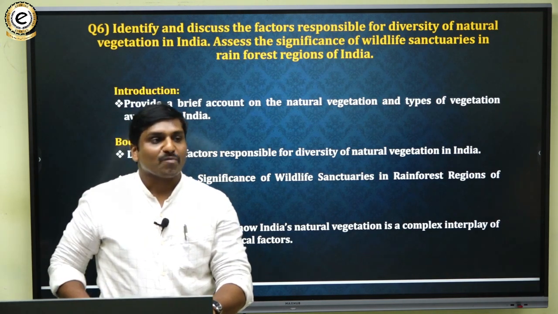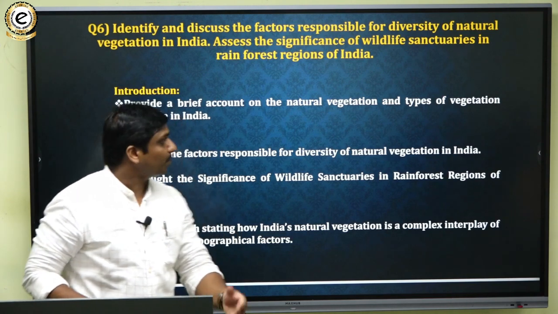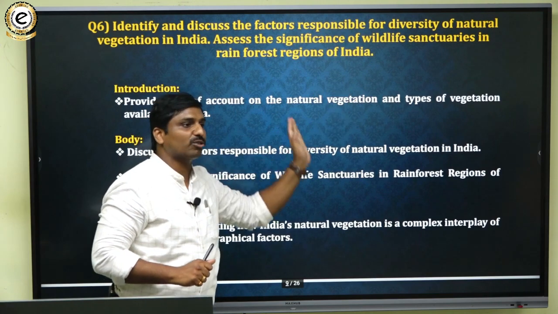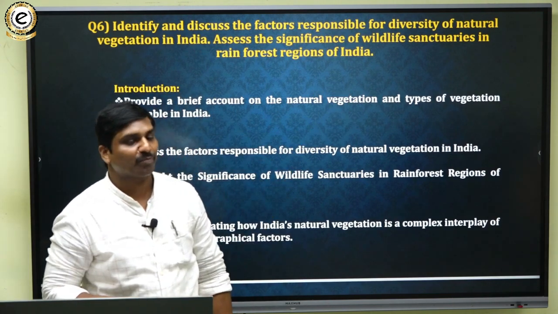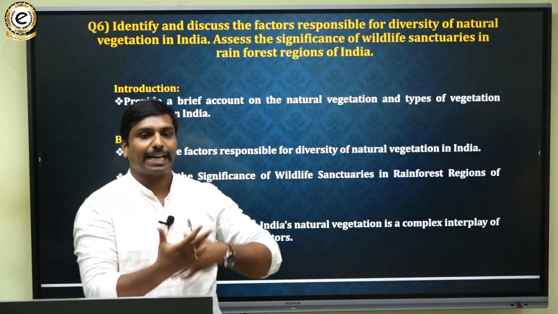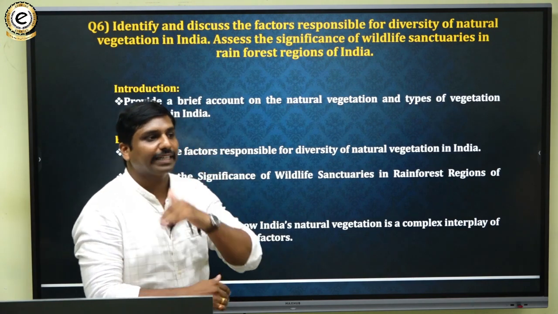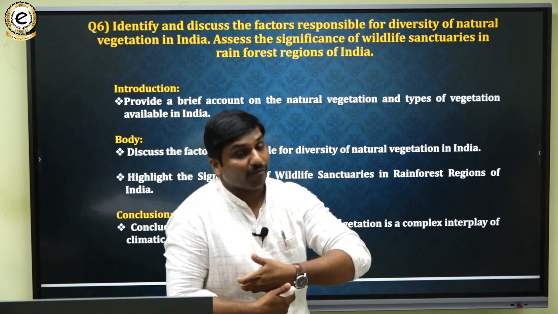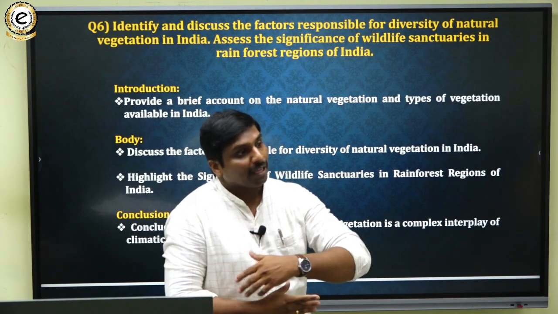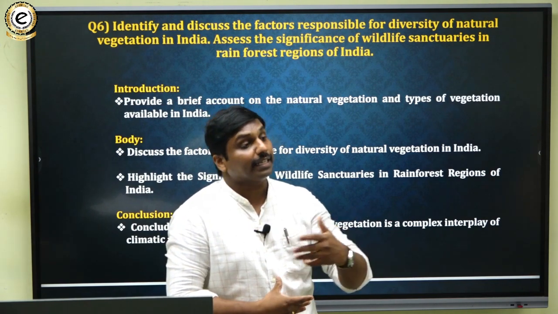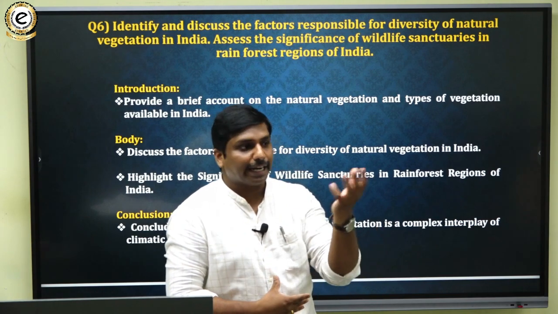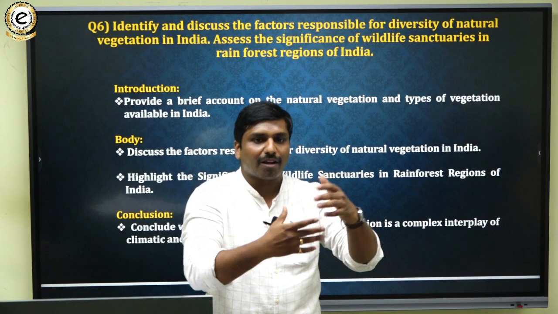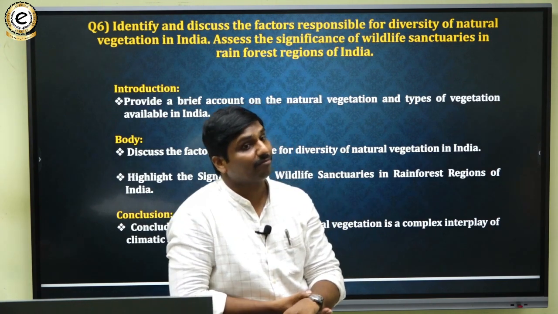In the introduction, how you can introduce is, you can provide a brief account on the natural vegetation and types of natural vegetation that are available in India. Okay, so there are different types of vegetation in India. So what are the different types we can have? India has varied vegetation, like evergreen forests, deciduous forests, and yes, mangrove forests. So you can mention all types of the natural vegetation.